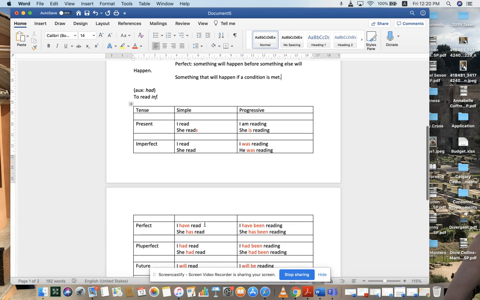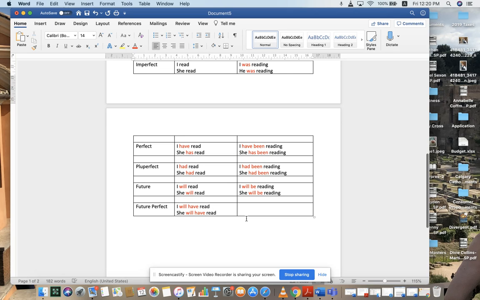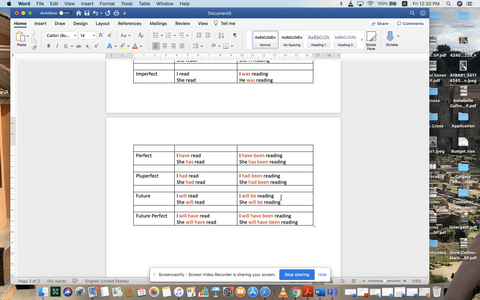Okay. Once again, this is when you're talking about conditions. And future perfect, still the same type of deal with the ing. I will have been reading. She will have been reading. There you go. And of course, 3 different verbs to help us get to that.